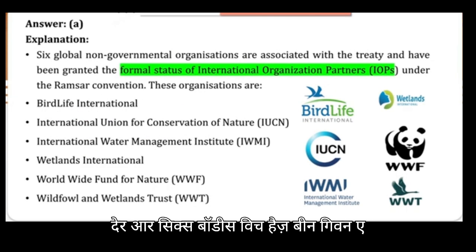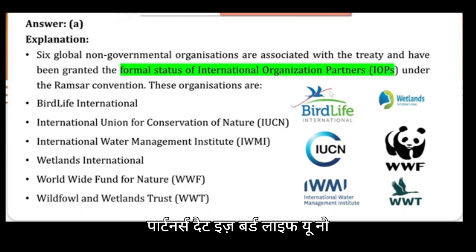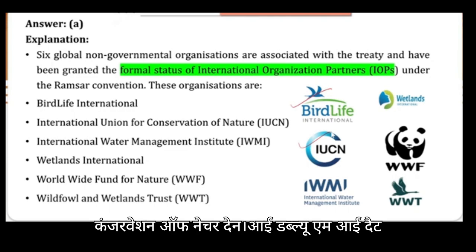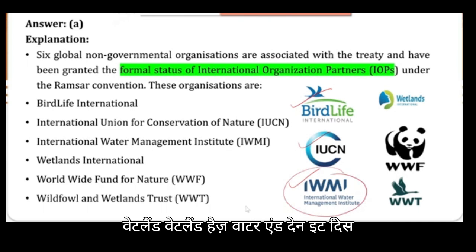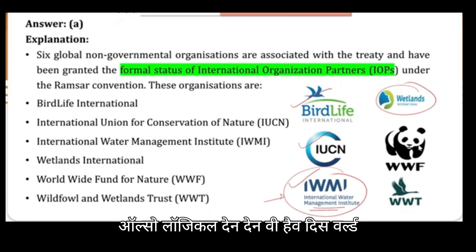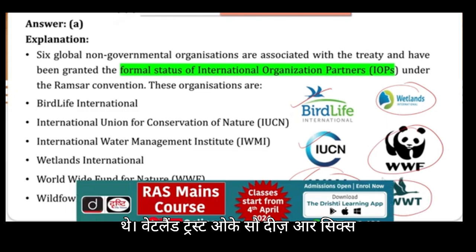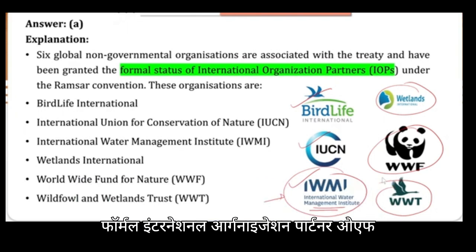Other than that, there are 6 bodies which have been given a formal status of international organization partners. That is BirdLife International, then IUCN, which you must remember, the International Union for Conservation of Nature, then IWMI, the International Water Management Institute. Obviously, when we are talking about wetlands, wetland has water, so it is logical that it can go for such partners. Then Wetlands International, that is also logical. Then we have the World Wide Fund for Nature and the Wildfowl and Wetlands Trust. So these are 6 bodies which you can remember. These are basically formal international organization partners of the Ramsar Convention.